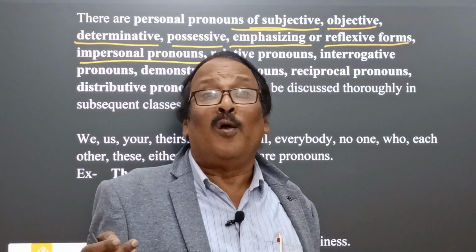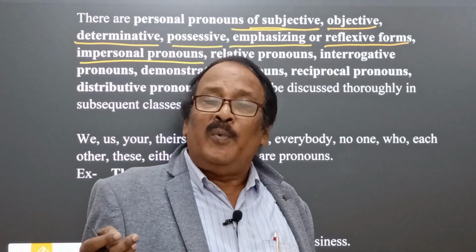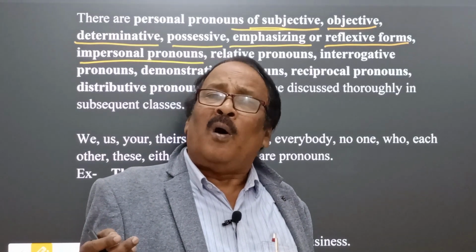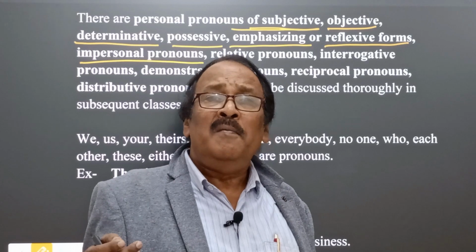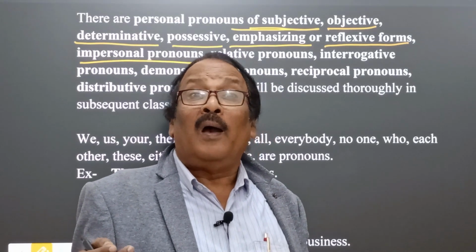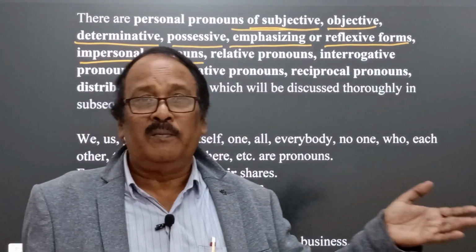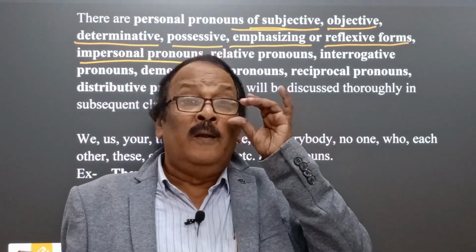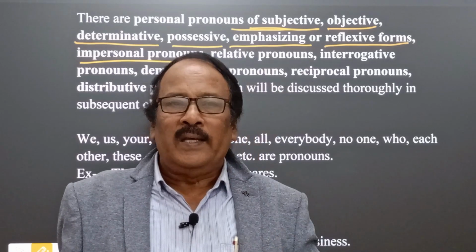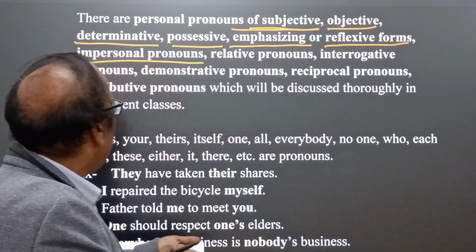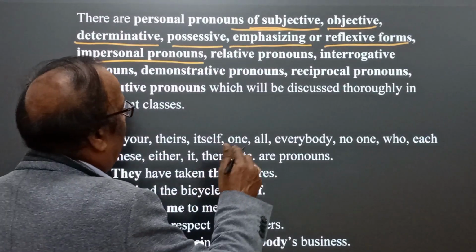Therefore again none, everyone, everybody, all these are impersonal. So remember: everybody, everyone, somebody, someone, anybody, anyone, one, none, all these are impersonal pronouns.